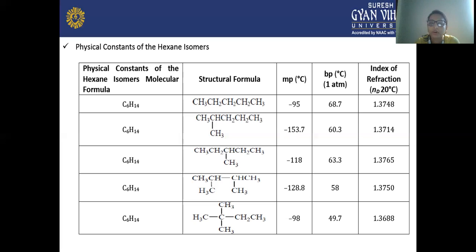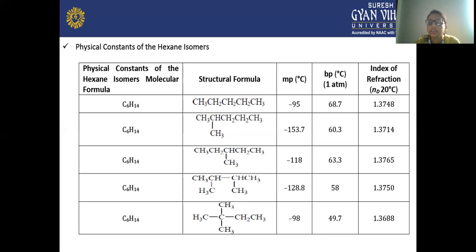Next is the third isomer of hexane, with the branch on the third carbon. Here the melting point is -118, the boiling point is 63.3, and the refractive index is 1.3765. Next is C6H14 with methyl groups attached on the second and third carbon atoms. It has melting point -128.8 and boiling point 58. So the difference here is in the melting and boiling points, which means a difference in physical properties.